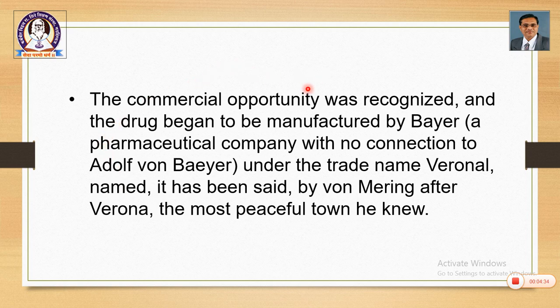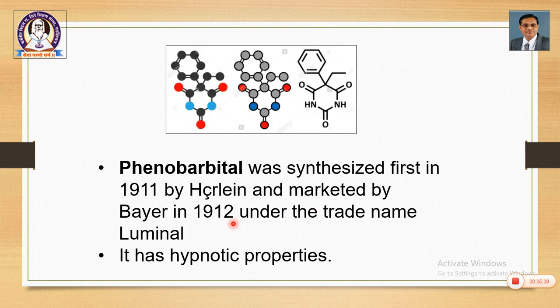Then the commercial opportunity was recognized and the drug began to be manufactured by Bayer. It is a pharmaceutical company which does not have any relation with the investigator Adolf von Baeyer. It was sold under the trade name Veronal, named by von Mering after Verona, the most peaceful town known to him. So, by the name Verona, it was named as Veronal. So, it was the first name.